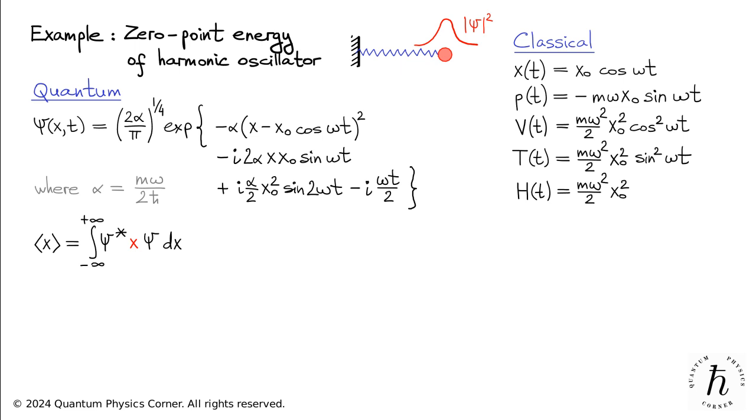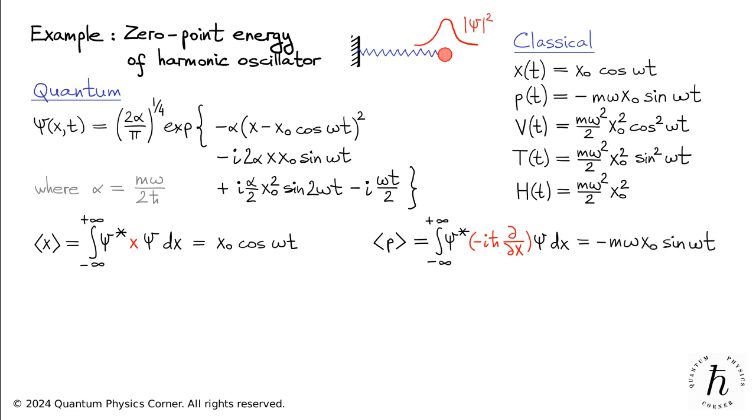But don't worry, should you encounter any difficulties performing these calculations, you can always consult the detailed solutions accompanying this lesson. So, the integral for mean x yields x sub 0 multiplied by the cosine of omega t. Note that this result coincides with the expression for the time-dependent position of the corresponding classical particle. The expectation value of the particle's momentum is given by the integral of the momentum operator, sandwiched between psi on the right and psi star on the left. Calculating this integral, you will get minus m omega x sub 0, multiplied by the sine of omega t. Of course, this is the same expression as the one for the momentum of the corresponding classical particle.